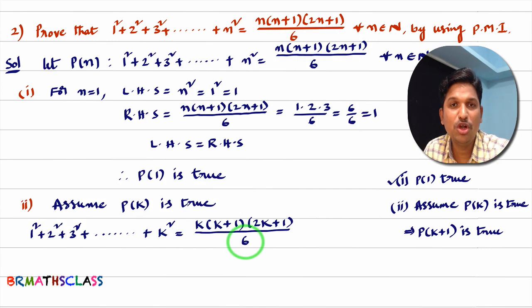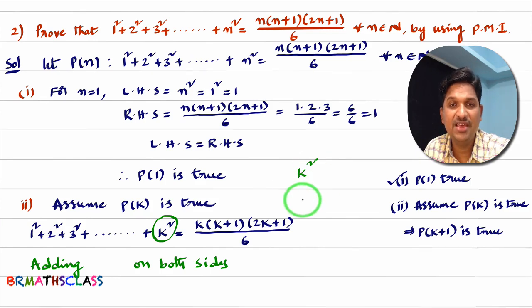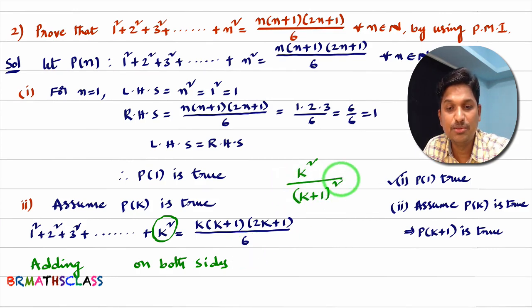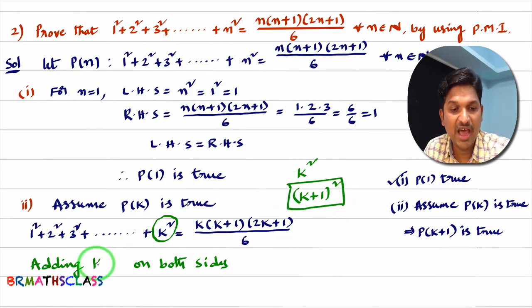In almost all the problems, after this step, we will add a term on both sides. That is the key step. What term we will add on both sides? You observe P of k. You see this term, kth term. What is there? K square is there. In that term, wherever k is there you write k plus 1. In place of k, if I write k plus 1, this will become k plus 1 whole square. So, this term k plus 1 whole square we need to add on both sides. Adding k plus 1 whole square on both.